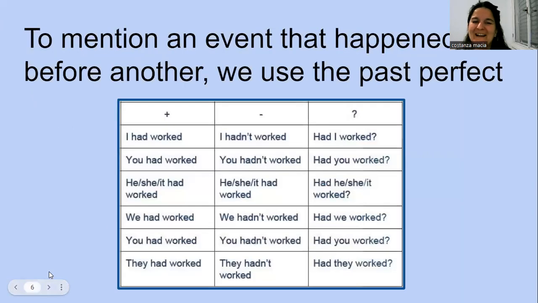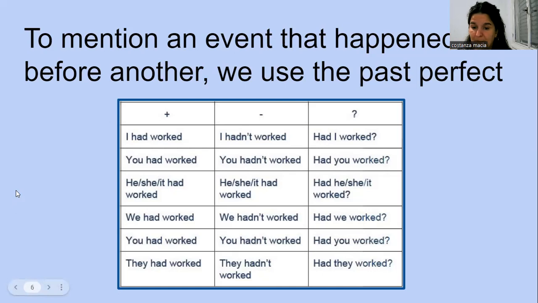Beautiful place. Okay, to mention an event that happened before another, we use the past perfect. Think that we are telling a story and we want to mention something that had happened before. For example, when I arrived, he had already gone. Yes, he had gone before I arrived.